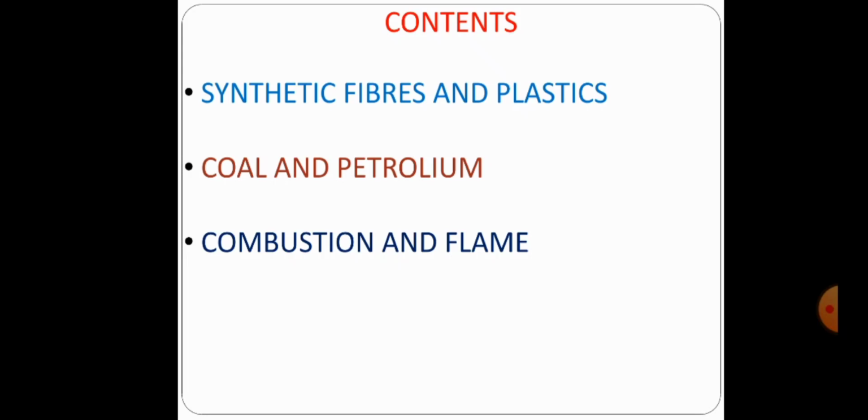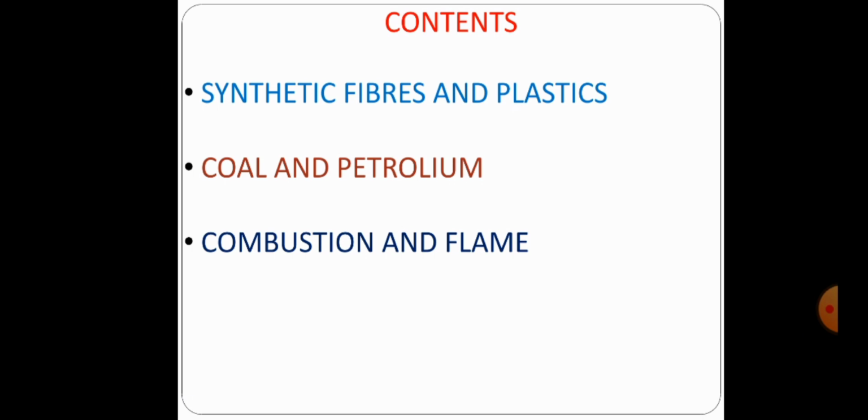Students, in your syllabus, mainly three very important lessons are there, particularly in the chemistry part. So first, very important lesson, that is synthetic fibers and plastics. In the lesson synthetic fibers and plastics, you have to know about synthetic fibers and also plastics, types of synthetic fibers and plastics, characteristics of synthetic fibers and plastics, and also plastics and the environment. Some other information also there.